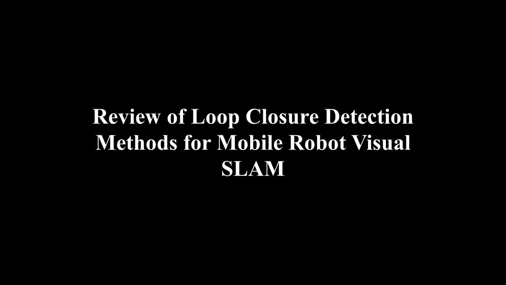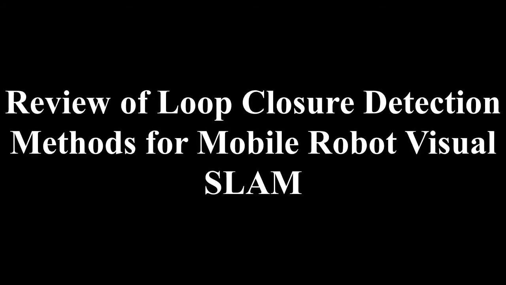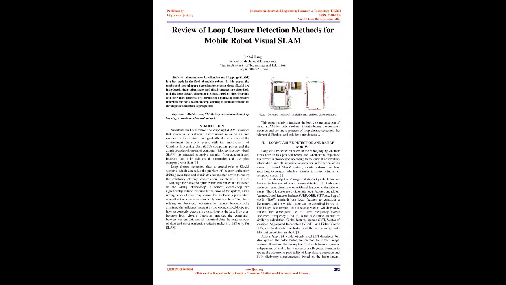Review of loop closure detection methods for mobile robot visual SLAM. Abstract: Simultaneous Localization and Mapping, SLAM, is a hot topic in the field of mobile robots. In this paper, the traditional loop closure detection methods in visual SLAM are introduced, their advantages and disadvantages are described, and the loop closure detection methods based on deep learning and their latest progress are introduced. Finally, the loop closure detection methods based on deep learning are summarized and their development direction is prospected.